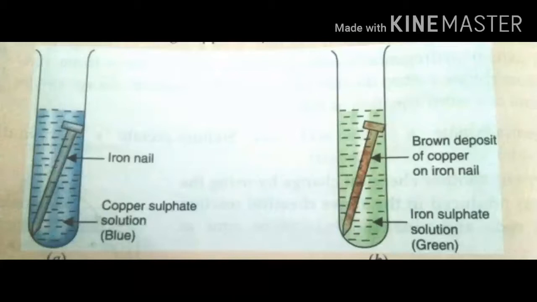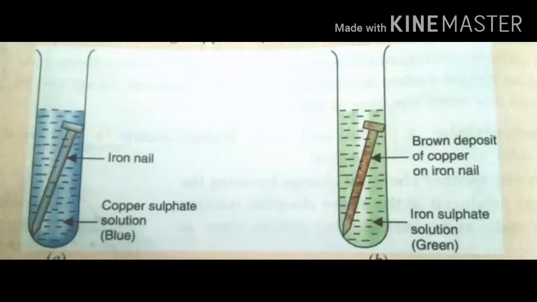This copper sulfate solution and iron nail react to produce iron sulfate solution, which is green in color. So this blue copper sulfate solution turns green because of the reaction between copper sulfate solution and iron nail. It produces iron sulfate solution, which is green in color, and also produces copper.